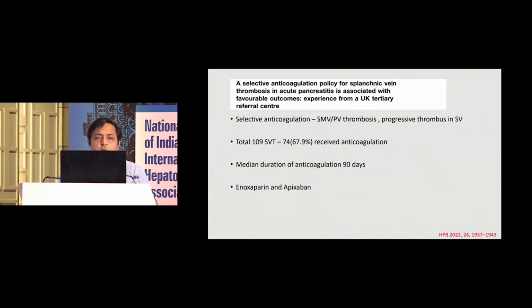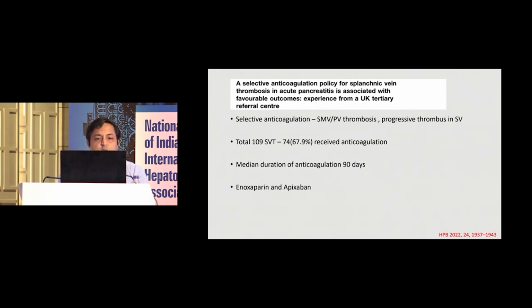So then a group came with another study in which they used selective anticoagulation. Selective anticoagulation means they used anticoagulation in patients who had an SMV or portal vein thrombosis, or in those patients who had a progressive thrombosis in the splenic vein. It's a retrospective study.